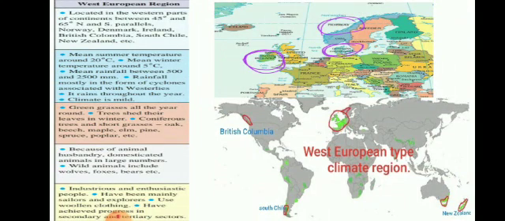Climate: mean summer temperature around 20 degrees Celsius, mean winter temperature around 5 degrees Celsius, mean rainfall between 500 to 2500 millimeter. That means quite good rainfall they are having, a heavy rainfall. Rainfall mostly in a form of cyclones associated with westerlies.